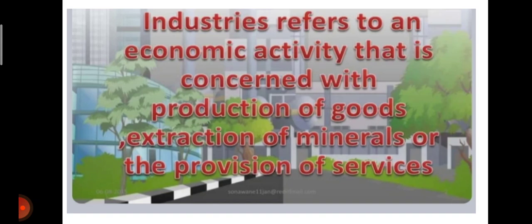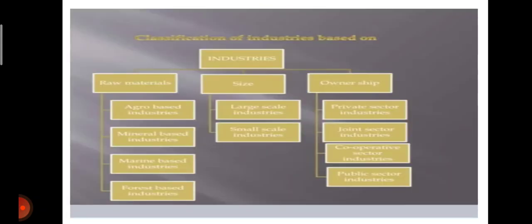An economic activity that is concerned with production of goods, extraction of minerals, or the provision of services is called an industry. Manufacturing industries are those where production is prepared at a large scale in factories.